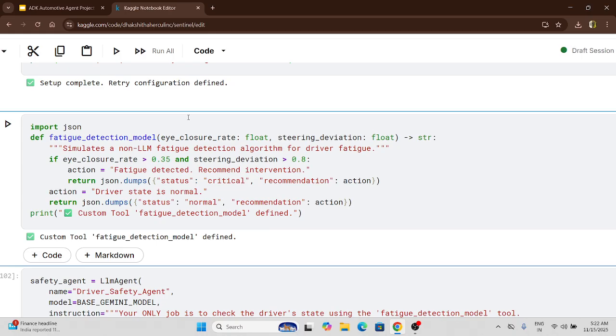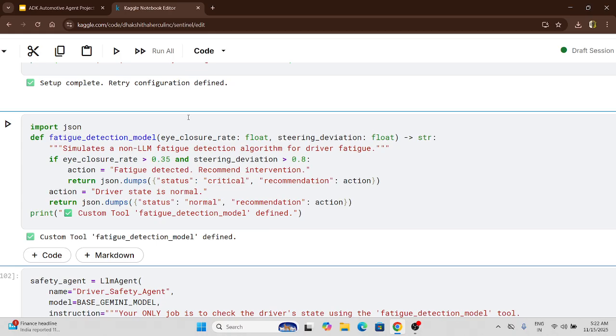Here the function is going to check if the eye closure rate and the steering deviation rate cross these values. For example, I have set eye closure rate greater than 0.35 and steering deviation rate greater than 0.8. If these two are crossed, then the action will be taken, like the fatigue detector recommending intervention.